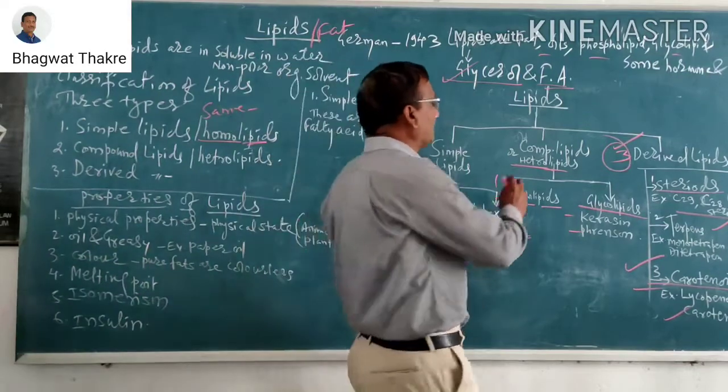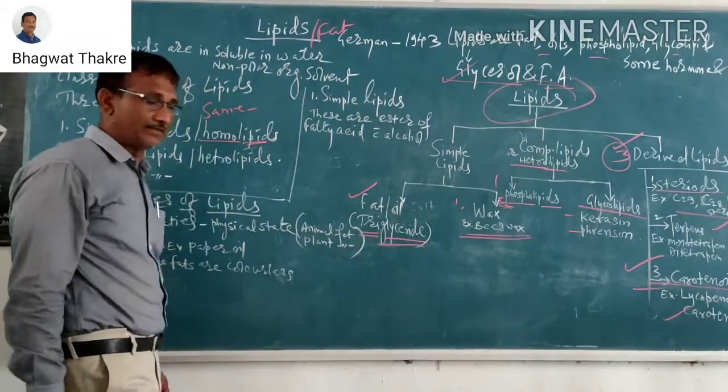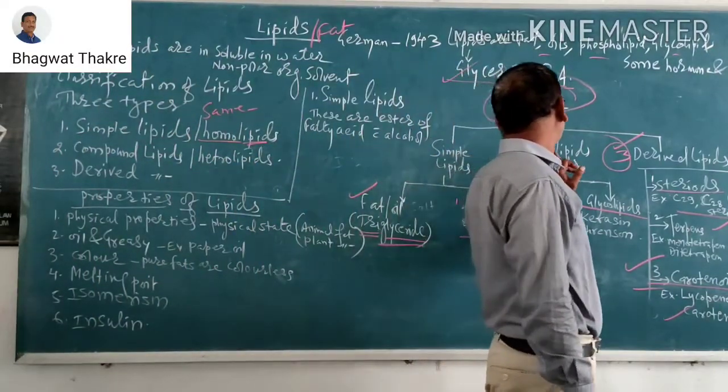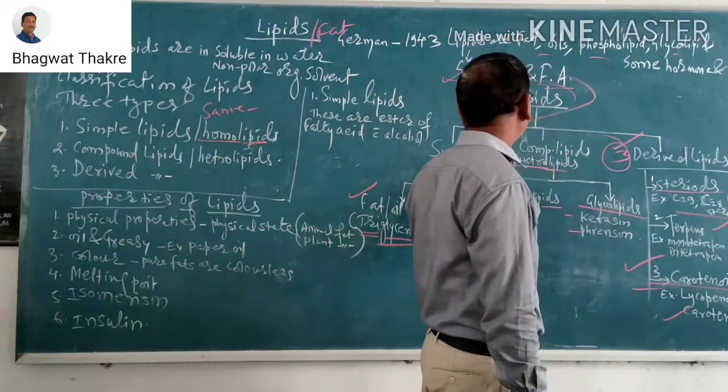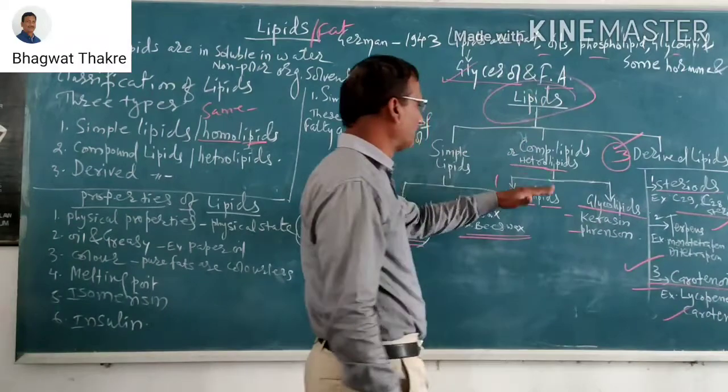And this is the simple classification of the lipids we discussed: simple lipids, compound lipids, and derived lipids, and their suitable examples.